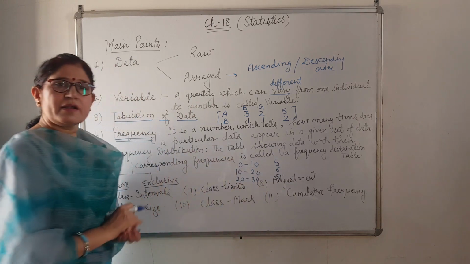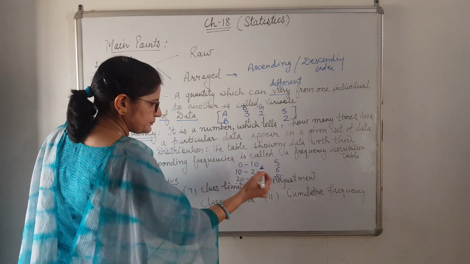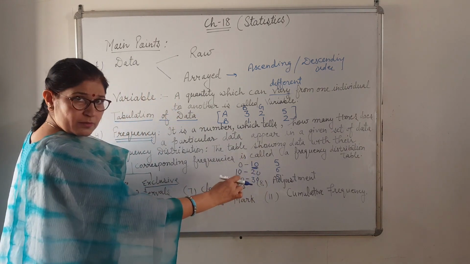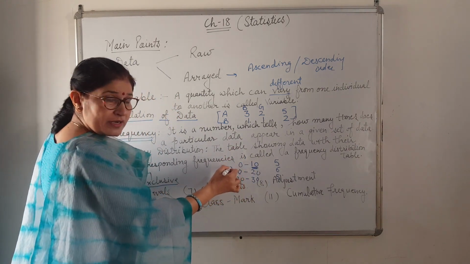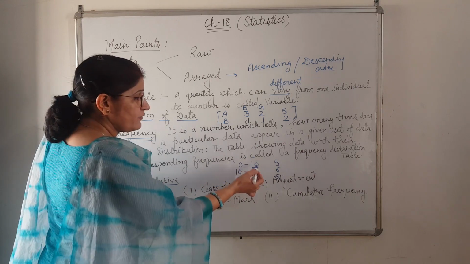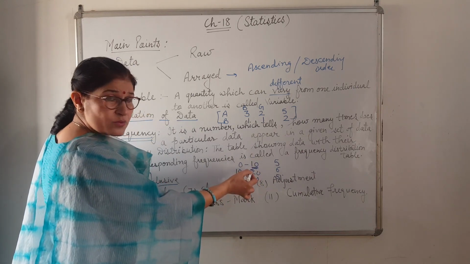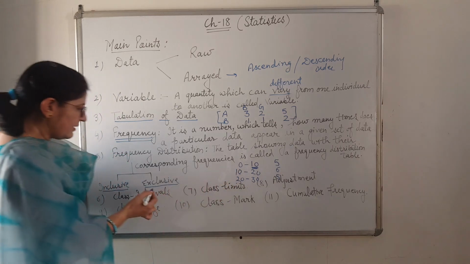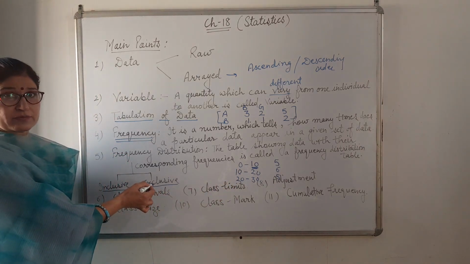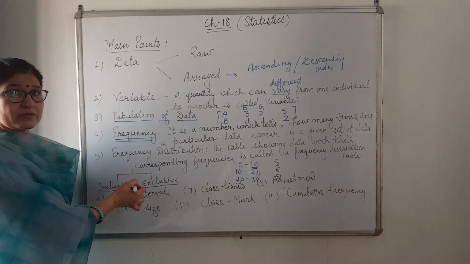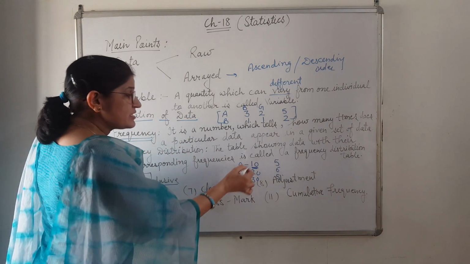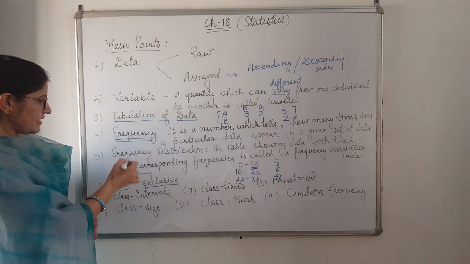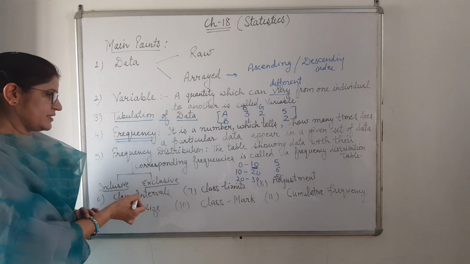Like this we make a table, and we have 2 boundaries here. This is called lower limit, this is upper limit. If the upper limit of the first interval is equal to the lower limit of the second, then it is exclusive. When it is not the same, does not coincide, then it is inclusive. So like this, there are 2 types of frequency distribution.